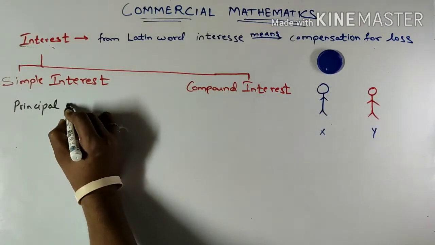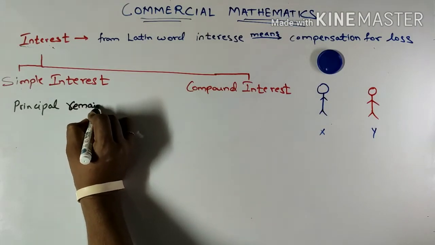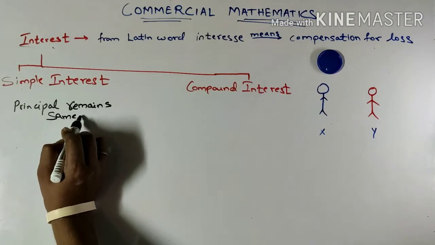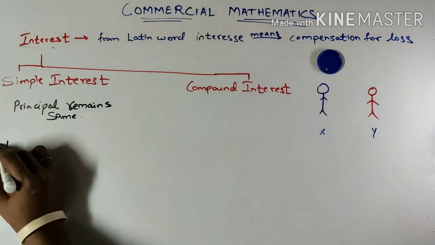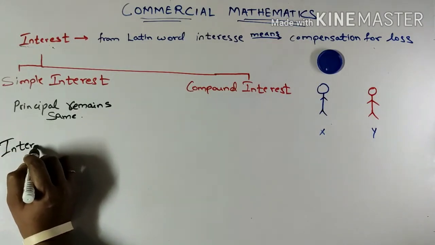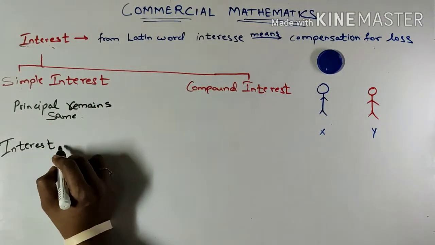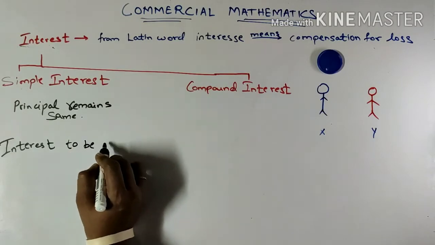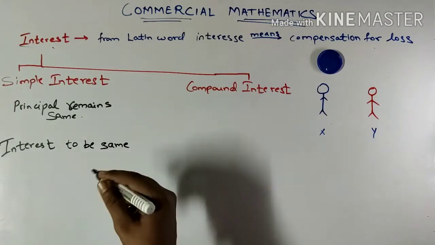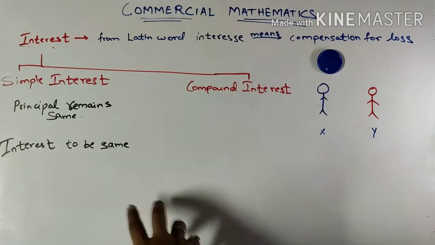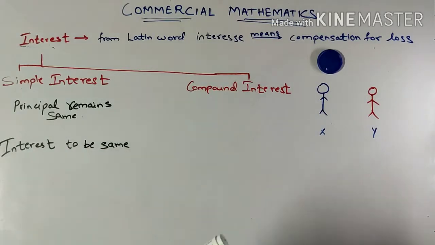So principal remains same. This causes the interest which is paid by the borrower or earned by the lender to be same throughout. For every year, the interest which the lender collects or the borrower pays remains the same every year.